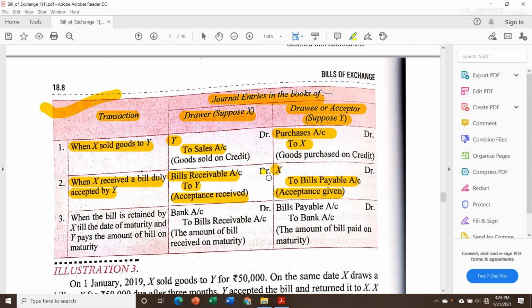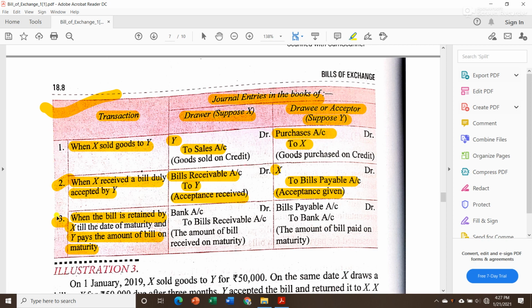Then the last transaction is when the bill is retained by X, that means he kept that bill with himself till the date of maturity, and on that date of maturity Y paid the amount of the bill. So from transaction number 2 till transaction number 3 we have to be very careful while finding out the date of maturity, because in the journal, if you remember, there is a first date column.